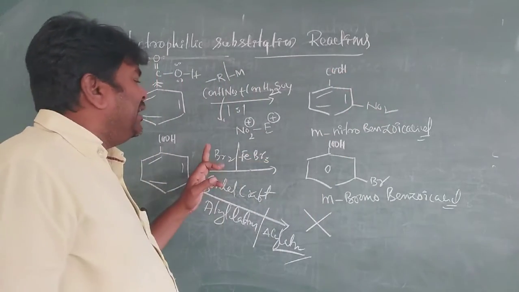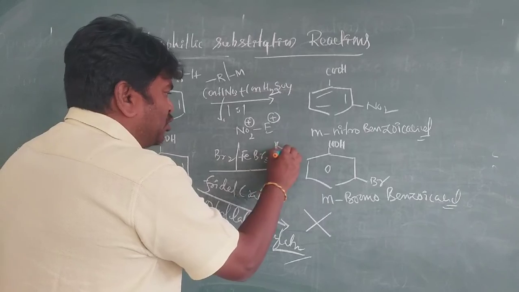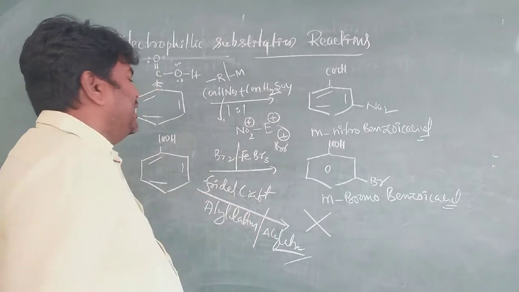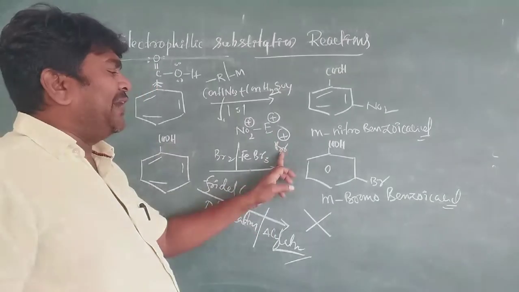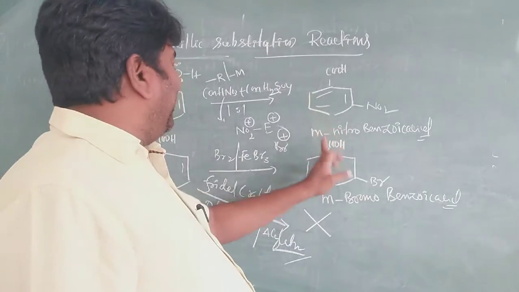Same thing with Br plus: this electrophile attacks only the meta position.